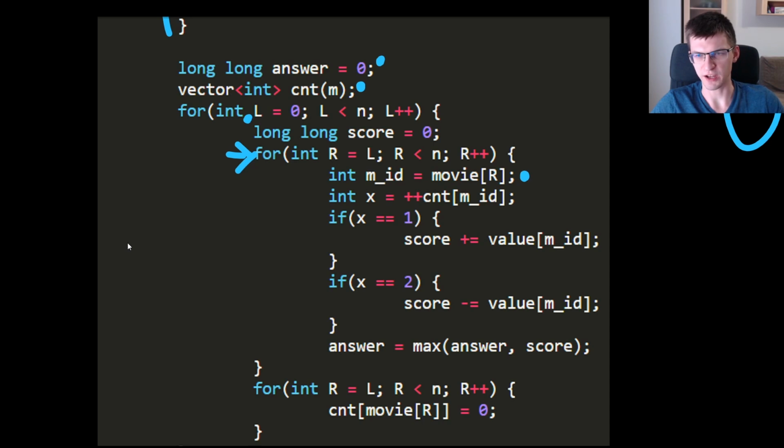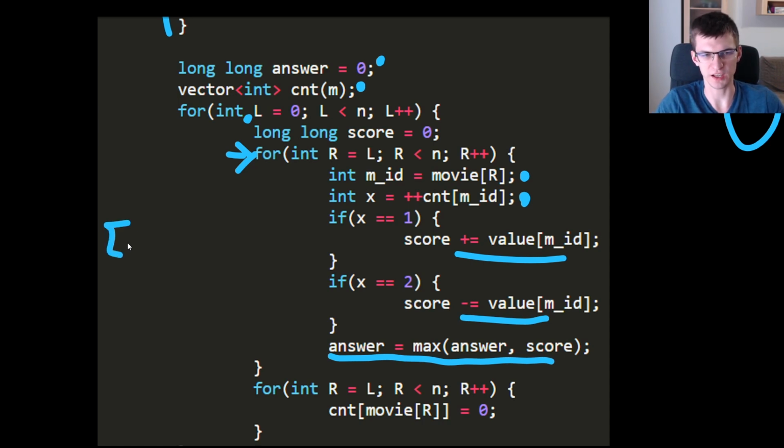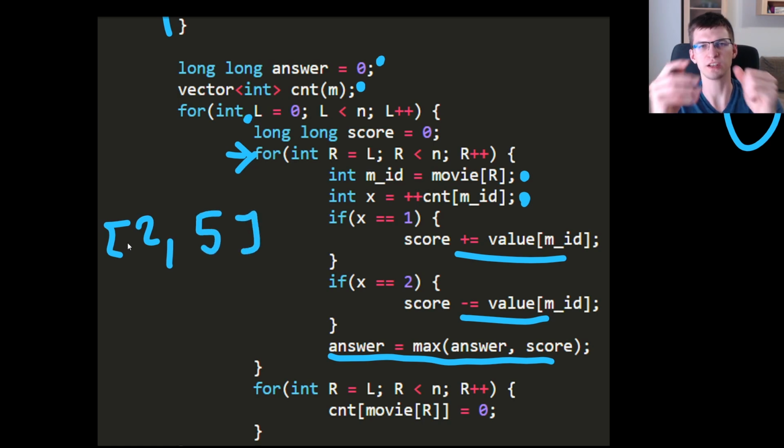X is increased by 1, the count of the number of times I saw this movie. If it is now 1 after increasing by 1, then I increase the score by the score of this movie, by its value. If it's 2, it was 1 a moment ago, I should decrease the score by the score of this movie. And here I consider answer to be the current score. Notice that when I consider the interval from, let's say, 2 to 5, then when I consider the interval from 2 to 6, I don't recount all the values. I just have some current score, and then I just append one movie in constant complexity.